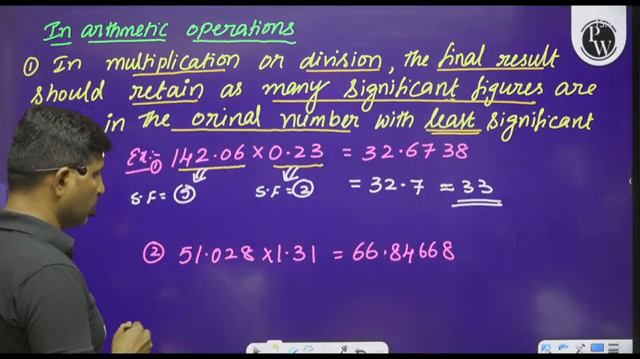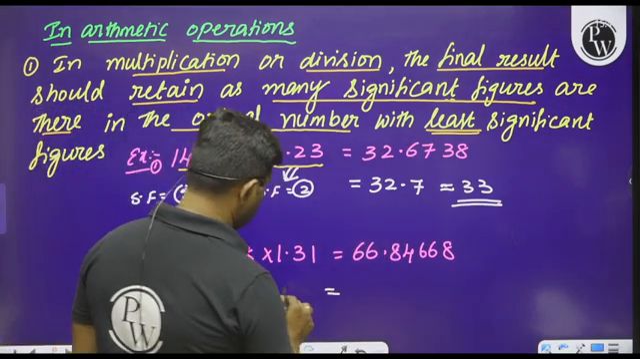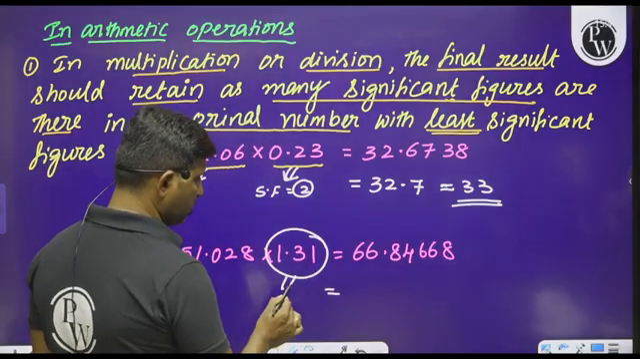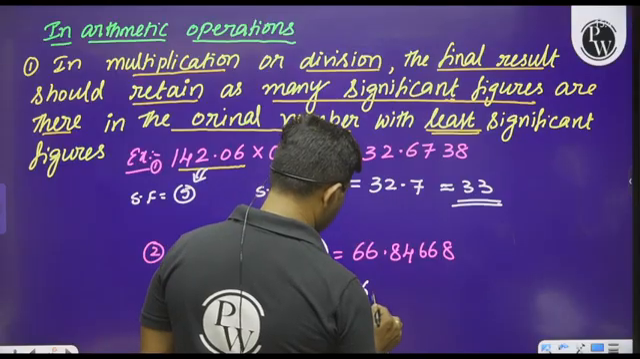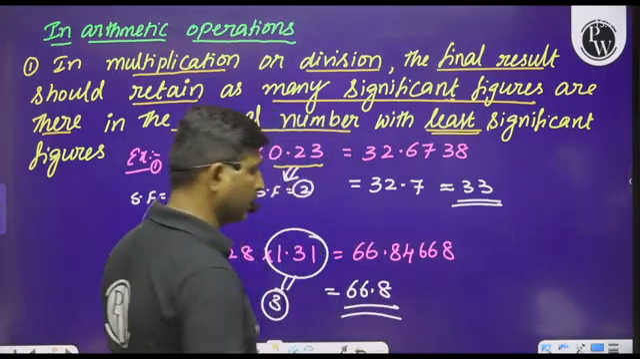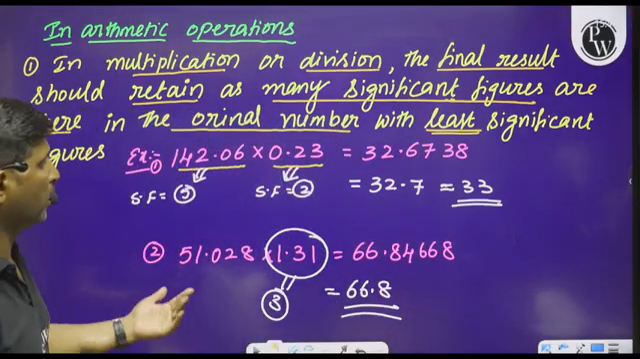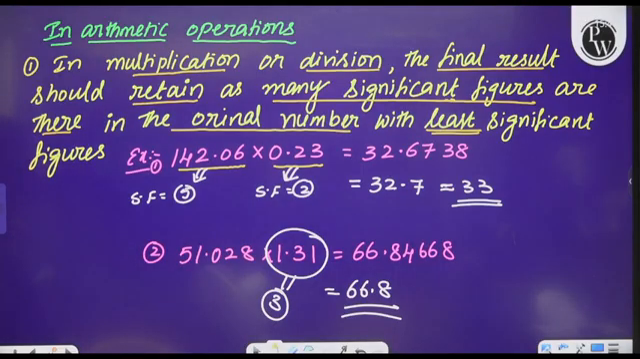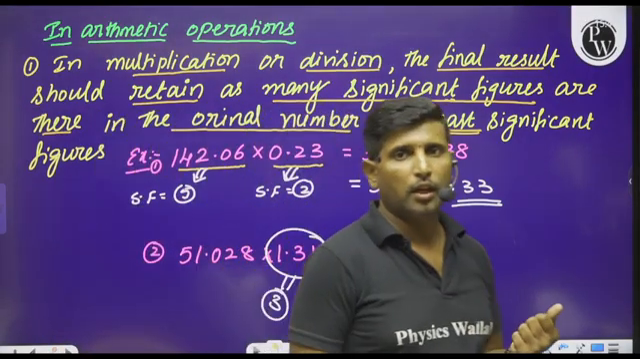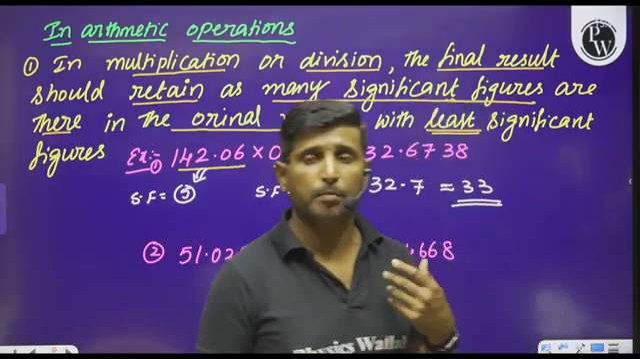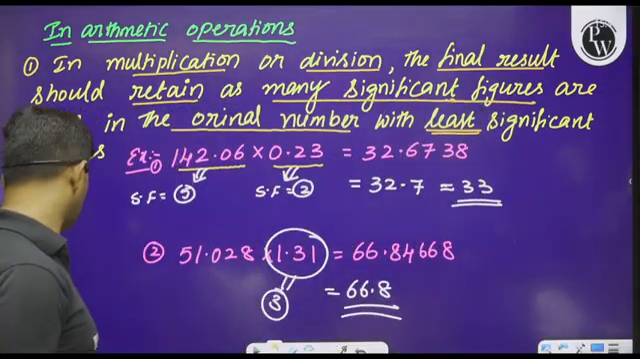Similarly, observe this. Whenever we multiply this, there are only 3 significant figures in the given numbers. So the final answer should be equal to 66.8. Like that, we have to follow the rule in order to identify significant figures, or express the result when multiplying or dividing.